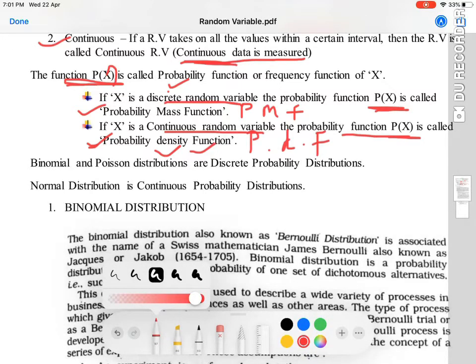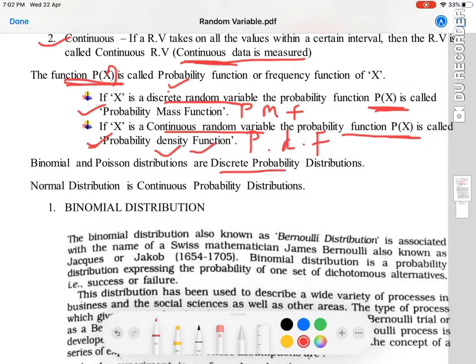Binomial and Poisson distribution, there are other distributions also, like we have multinomial distribution or hypergeometric distributions. All these distributions come under discrete probability distributions, and that means the binomial and Poisson distributions will consider discrete data. That is why we use discrete probability to find the solutions to binomial and Poisson distributions.